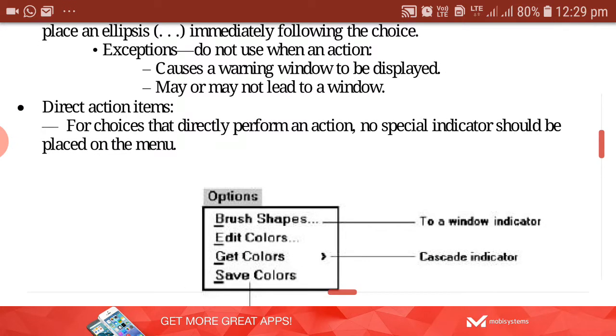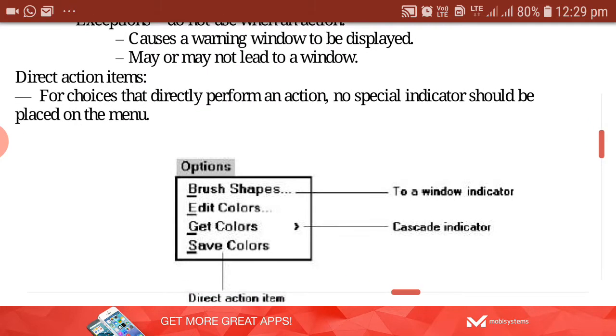Then direct action items. Direct action items are choices that are performed directly. Once you select that particular choice, whatever action has been intended will be performed. No special indicators will be required for that menu item.